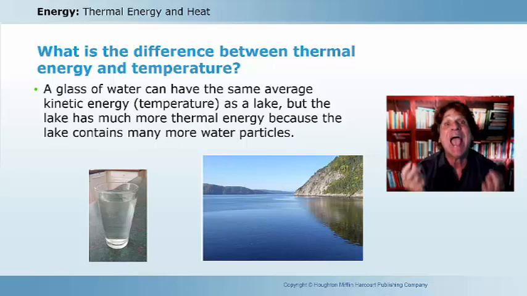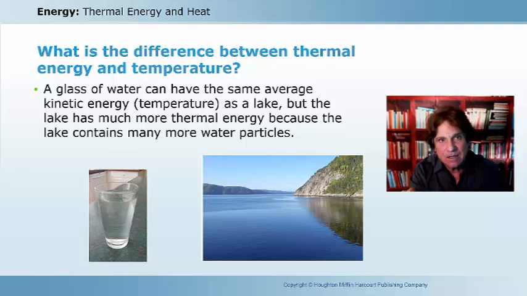They have the same average kinetic energy. But think of that lake. That lake has so many more particles that the total amount, the sum of energy, the kinetic energy, there is much more thermal energy in that lake than there is in that glass, although the averages, the temperature might be the same.